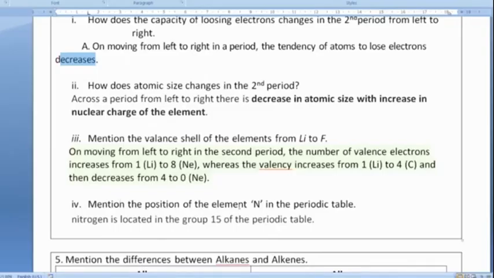Mention the position of element N in the periodic table. So nitrogen is located in group 15 of the periodic table.